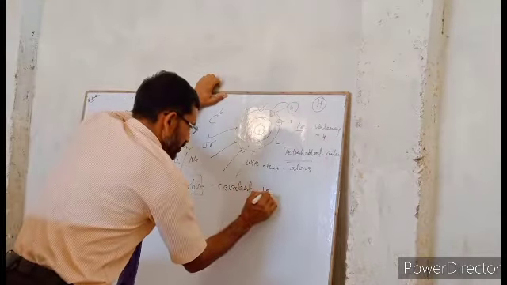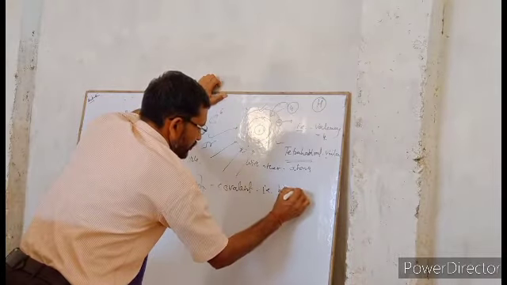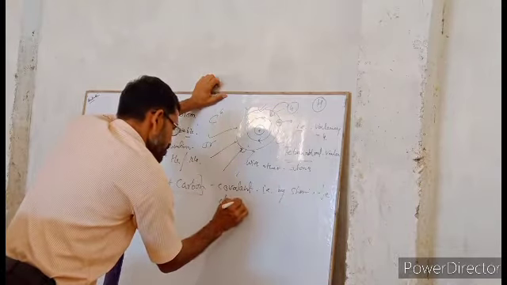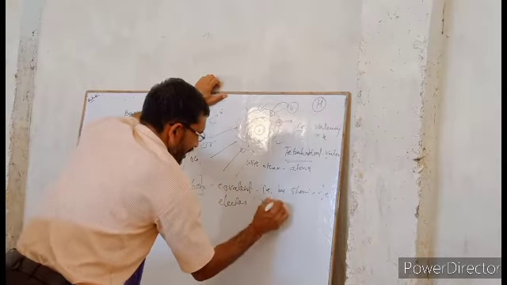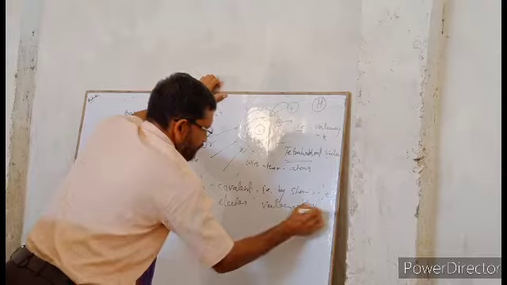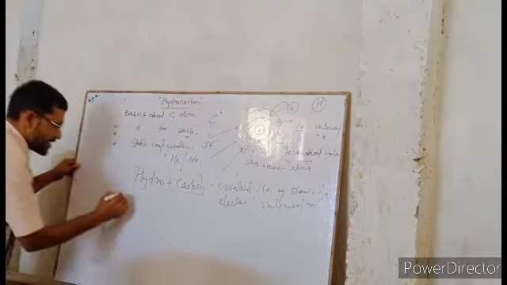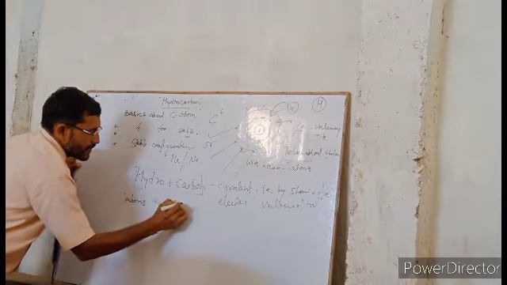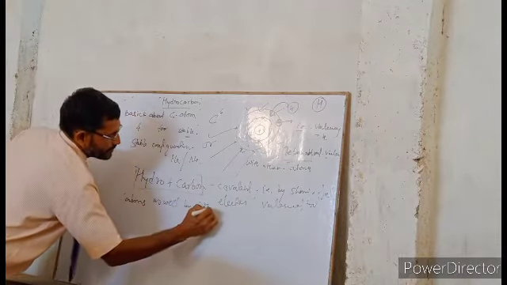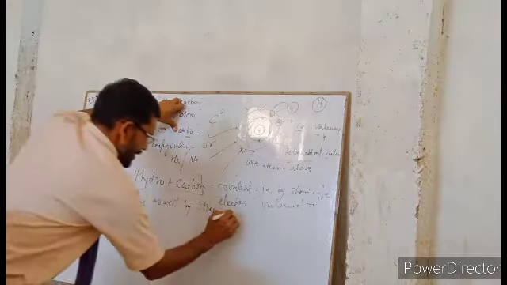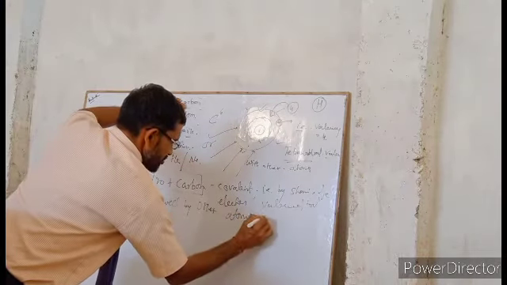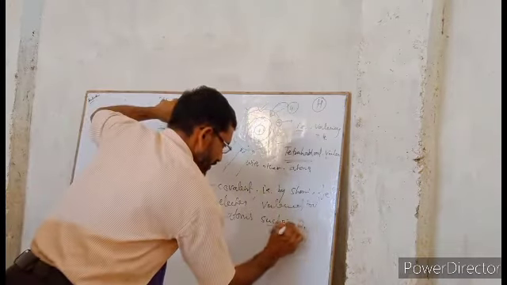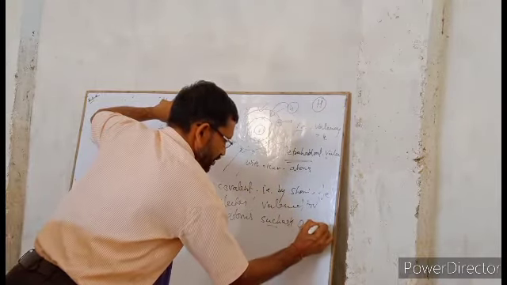It is by sharing of electrons, that is, valence electrons, by the carbon atom as well as by other atoms such as oxygen, hydrogen, nitrogen, sulfur, etc.